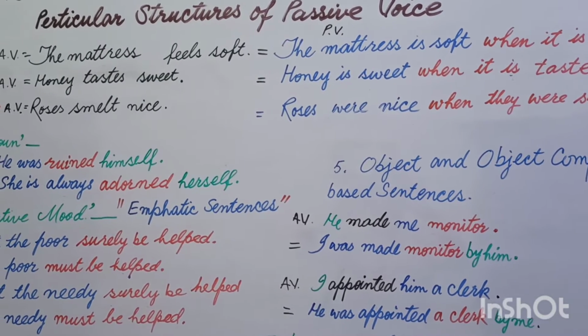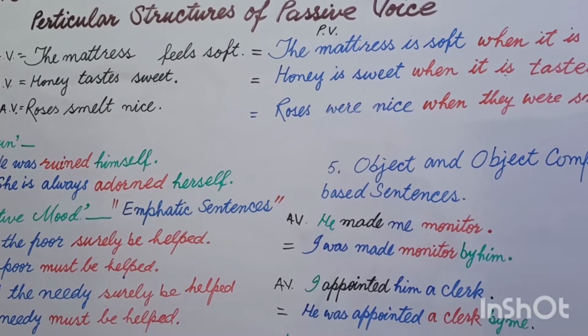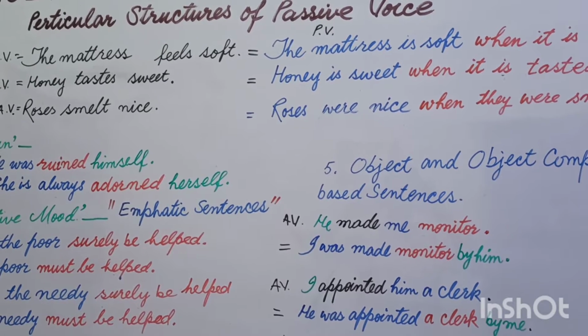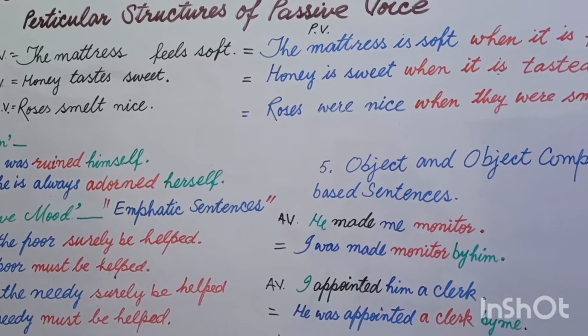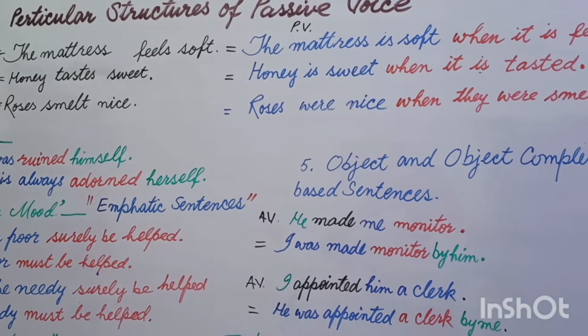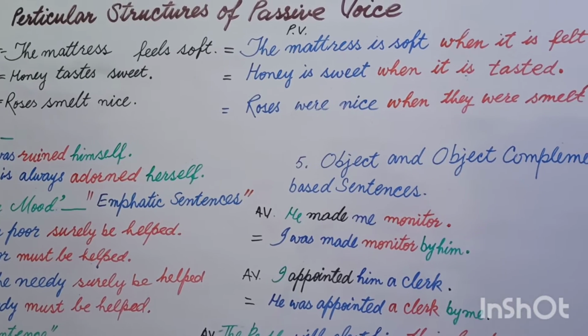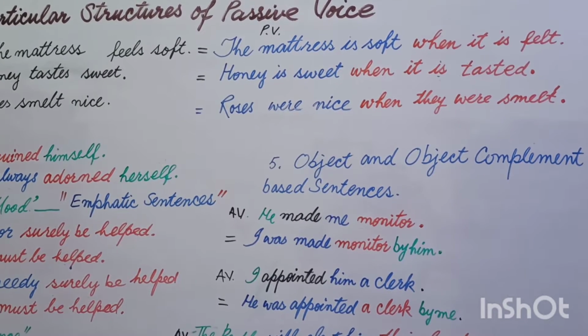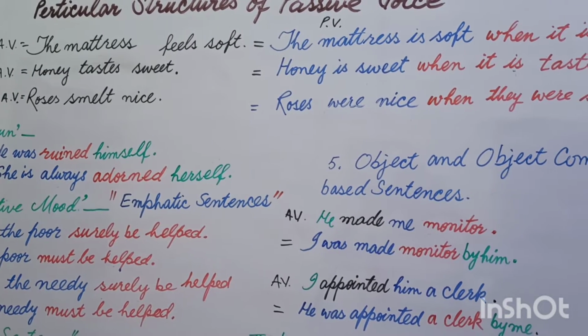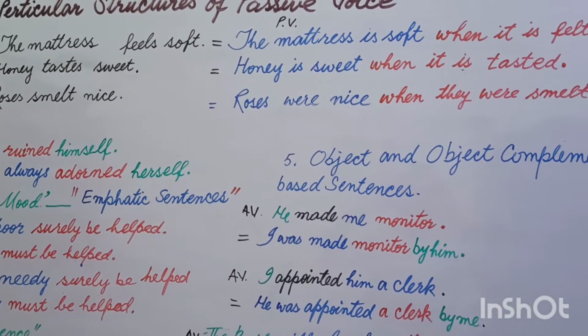The next sentence is honey tastes sweet. Honey is sweet means taste will be changed according to present indefinite into is, and sweet will remain as it is because it is an adjective, and you will add a clause to it, when it is tasted, according to the tense of the given sentence. Honey tastes sweet, present indefinite, and then third form.